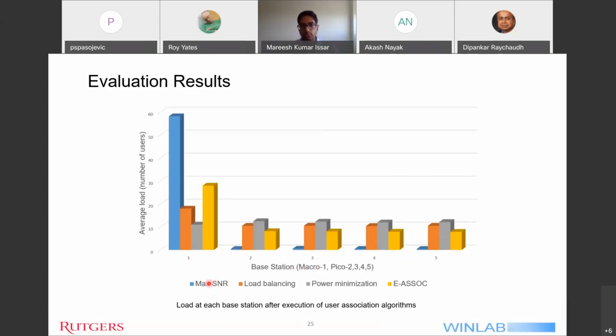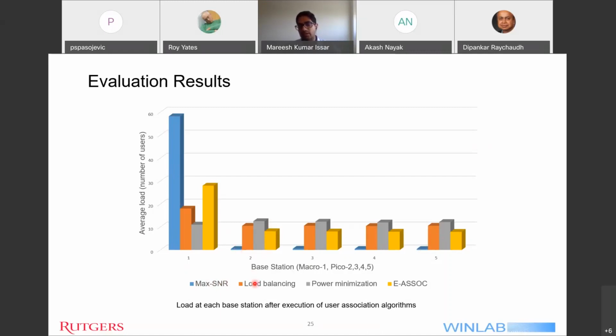For the blue scheme, which is the baseline max-SNR scheme, we find that almost all the users have been attached to the macro base station because of its strong signal to noise ratio for each user. This means that for the same max-SNR scheme, the pico base stations have very few users.